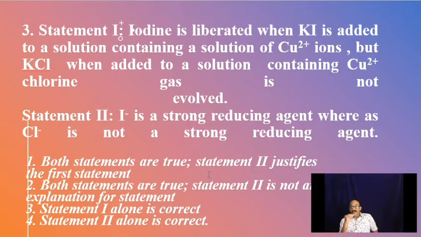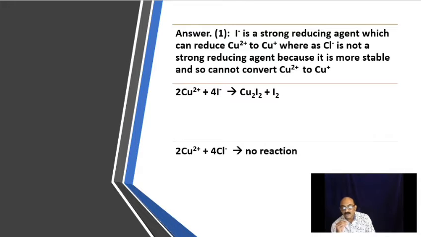So if we come back, statement 1: iodine is liberated when KI is added to a solution containing Cu2 plus ion, but KCl when added to a solution containing Cu2 plus, chlorine gas is not evolved. That statement is correct. And what is statement 2? I minus is a strong reducing agent, whereas Cl minus is not a strong reducing agent. So both statements are correct and statement 2 justifies statement 1. So again, answer will be 1.